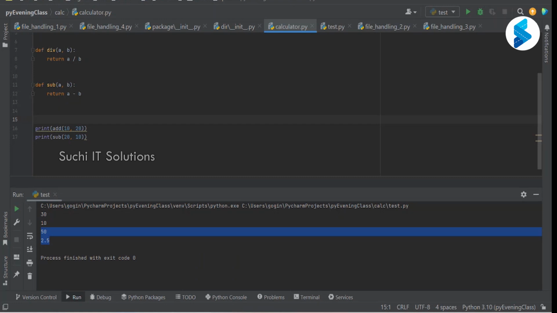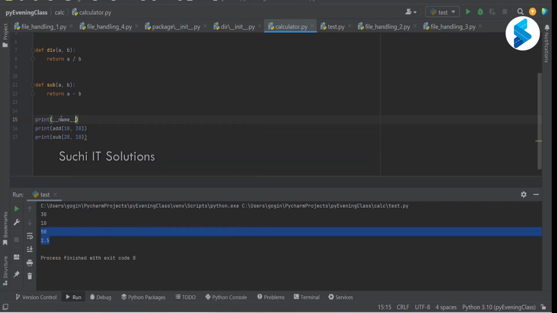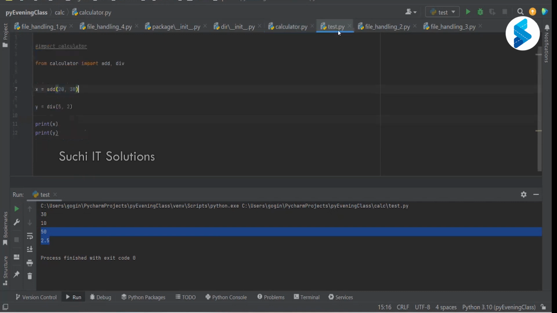Before writing the condition, I'll just say print __name__ here. This is a built-in variable. What is the purpose of it? It basically gives the module name. In this case it will just say calculator. This gives a module name.